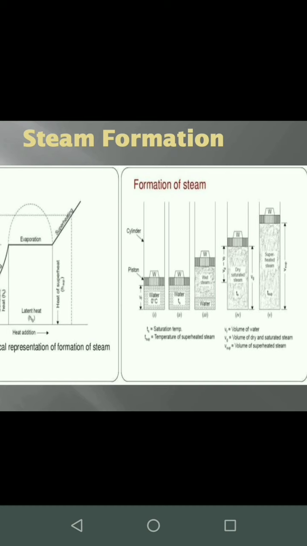Now water is taken at 0 degrees Celsius and heat is supplied. Heat is supplied in the steam boiler by various sources. We shall discuss it in the next part of this presentation. Heat is supplied to this water at 0 degrees Celsius. Upon heating, all the water inside this piston cylinder arrangement first heats up. Once all the water reaches 100 degrees Celsius, also called the saturation temperature of water, the water starts to boil.